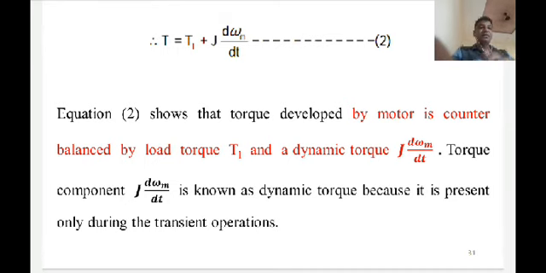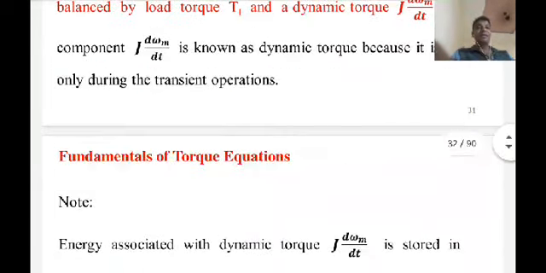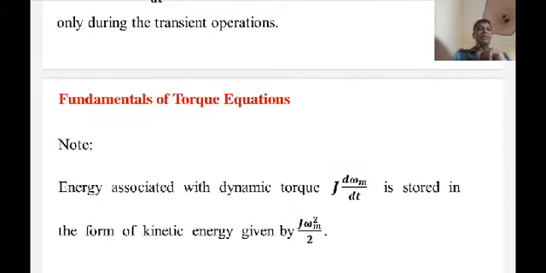So this J into d omega by dt is always present during the starting condition, braking condition and the speed reversal condition. One note should be taken into account for deriving the fundamental torque equation of the motor load system: the energy associated with the dynamic torque J into d omega by dt is stored in the form of kinetic energy, which is given by J omega m square by 2.